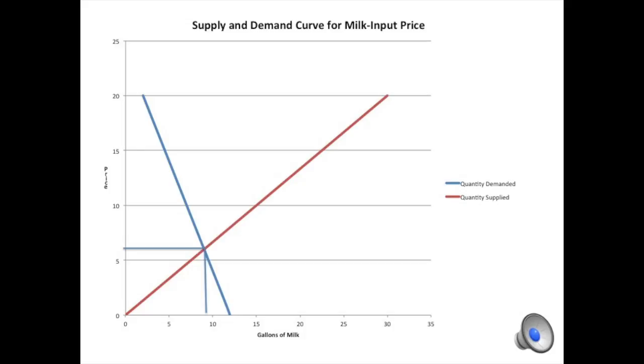So that would shift the supply curve to the right because they will want to supply more since it's cheaper for them to make it. This will bring the price down to $6 for 9 gallons of milk. That's a lot cheaper than the starting equilibrium price of $12 for 6 gallons of milk.